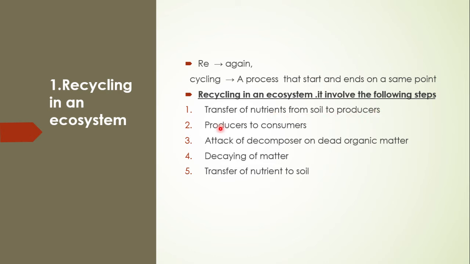Then these nutrients are transferred from producers to the consumers. The third step is, after the death of producers and consumers, decomposers attack the dead organic matter. The fourth step, the organic matter starts decaying. And finally, it is converted to nutrients and transferred to the soil.